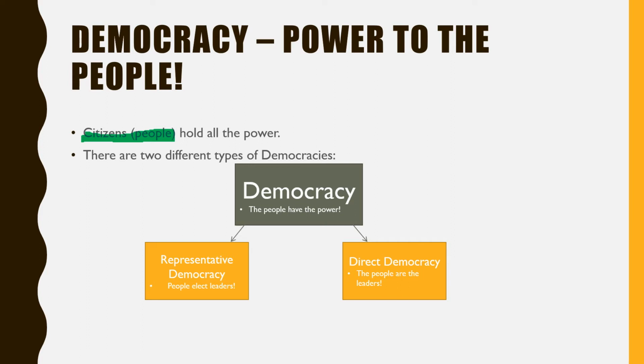The representative democracy is where people elect their leaders. Electing means that the people are voting. They vote for their leaders. In a direct democracy, the people are the leaders. We'll talk a little bit more about democracy on the next slide.